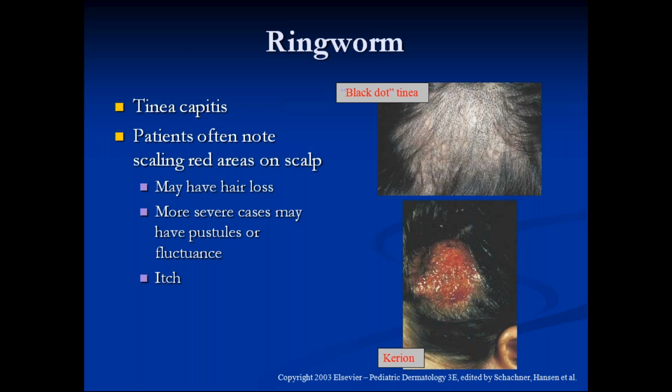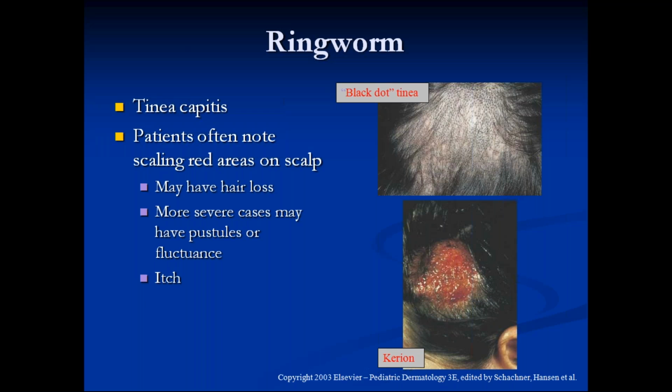Each of them is a potential question, believe me. Gray patch is where you see multiple grayish patches, with little hair loss or grayish hair. Next is black dot. You can see in the picture there are multiple black dots in the patch. Next is kerion. Kerion is the second picture where you can see a boggy inflammatory swelling. So gray patch is grayish patch. Black dot is multiple black dots.